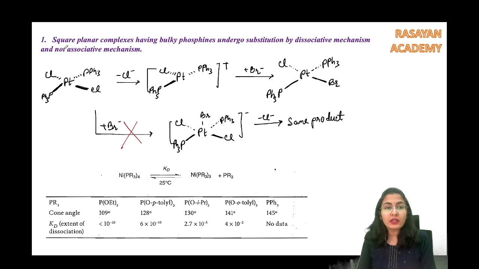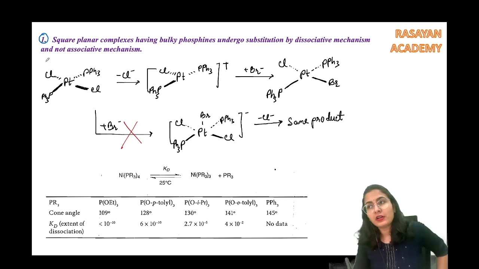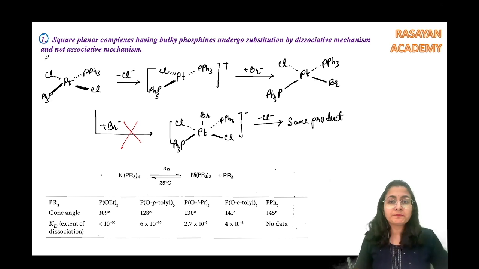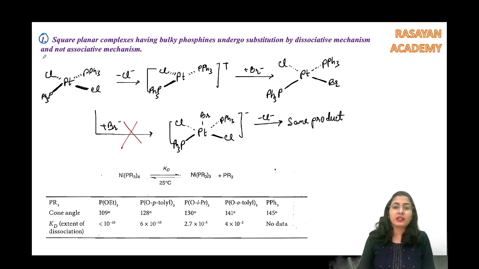Now, first of all, we are going to talk about this point over here. Very simple. कि जो square planar complexes होते हैं, we see the reaction of organometallic compounds in a square planar geometry. So you already know about the trans effect. While we were doing coordination, we already have talked about this. थोड़ा सा एक different perspective है, वो भी देख लेते हैं.